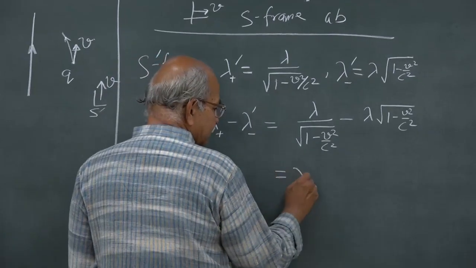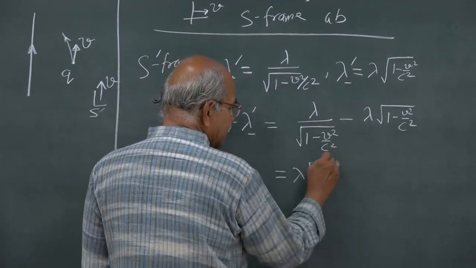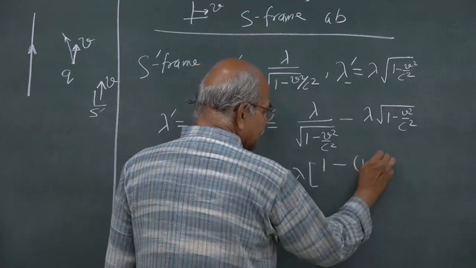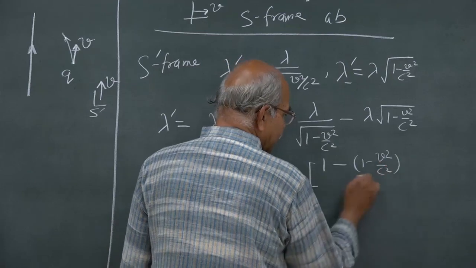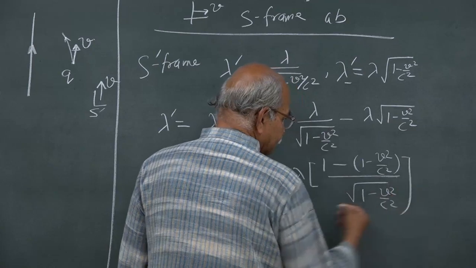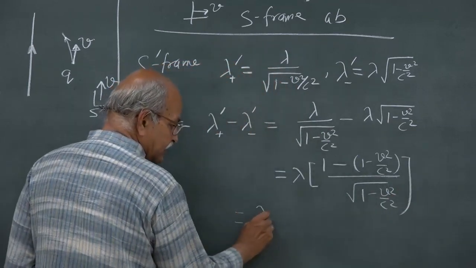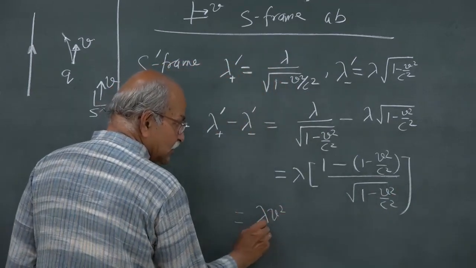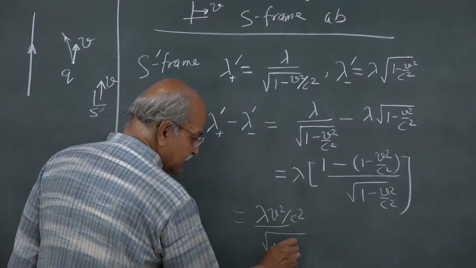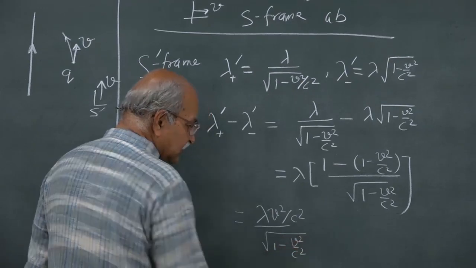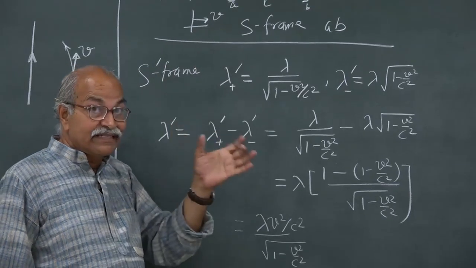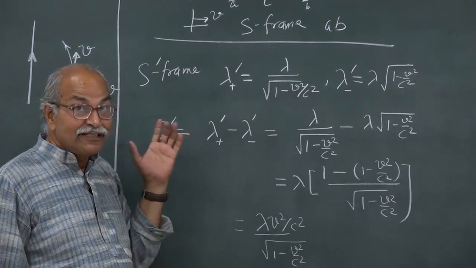So, lambda you can take common, and then you have 1 here, minus 1 minus v square by c square, divided by square root 1 minus v square by c square, and this is lambda into v square by c square, over square root 1 minus v square by c square. So, this is lambda prime, the net charge density, charge per unit length as seen from S prime.